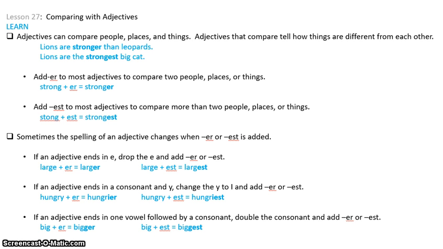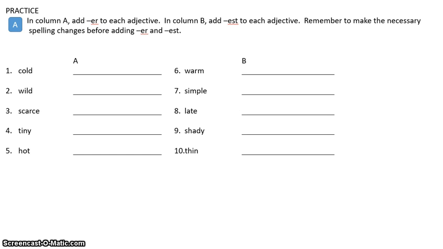So let's take a look at your workbook page, practice set A. In practice set A, they want you to change 1 through 5, okay, and compare two things. So in column A, you're only going to add ER. In column B, they want you to compare more than two things. And so they want you to add EST to the word. Now, it is very important that you spell it correctly. Spelling is going to count in this because they've given you specific rules.